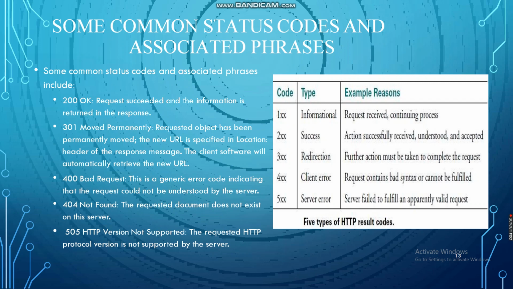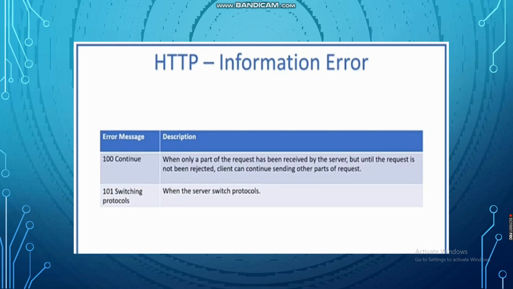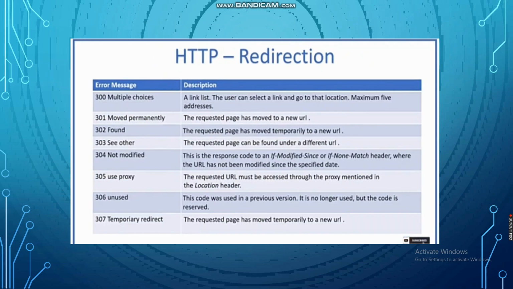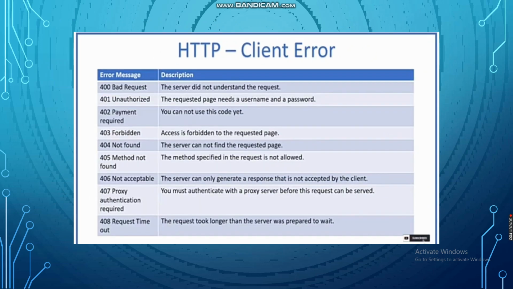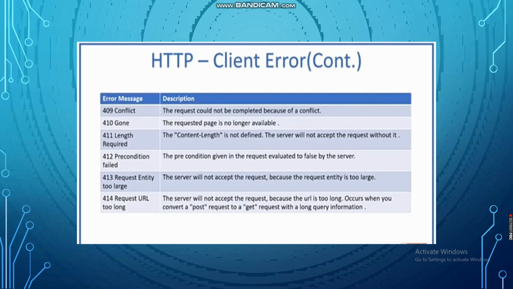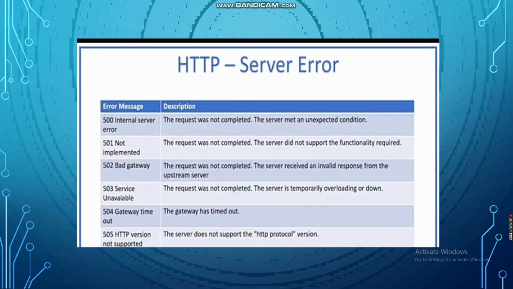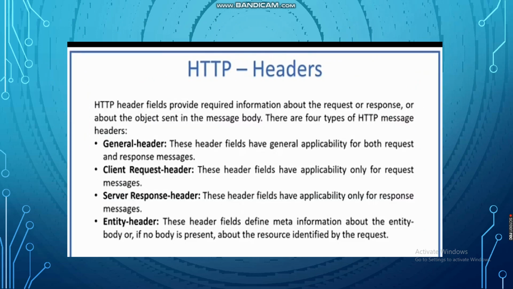These are some of the common status codes used. 200 is for OK, 301 is for moved permanently, 400 is for bad request, 404 is for not found, 505 is for HTTP version not supported. These are the informational codes, and these are the success codes, and these are some redirection codes, and these are client error codes, and these are the server error codes.